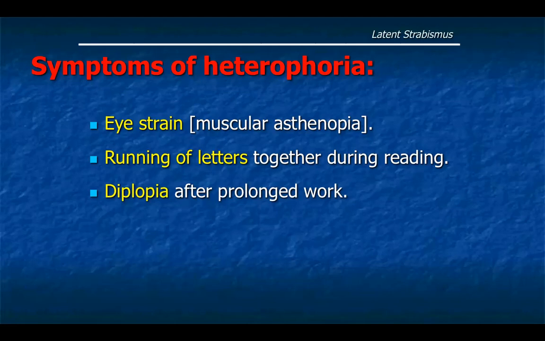What happens during periods of heterophoria, or when the strabismus becomes manifest for a short period of time, there is diplopia. Then, when the patient corrects this strabismus, he sees one single image again, so no diplopia. Diplopia, no diplopia. The patient describes this as running of letters together during reading. Eventually, the patient cannot maintain control on his eyes anymore, and heterophoria turns into manifest strabismus or heterotropia. And at this point, the patient complains of diplopia, and this happens after very prolonged work.